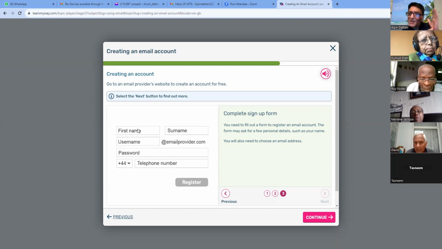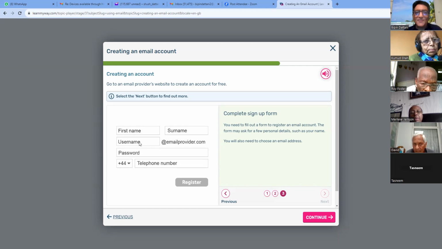And if you've got a tablet PC or a smartphone, you just tap your finger on it. Suddenly a keyboard will come up, and then you can type your name, your first name, Bipin. Then you put your finger here, click, and it says surname, Dattani. And then it says username. So you can give yourself a different username like Enderley Pulse or something like that, which is the name of the newsletter that Enderley Road Patients Association creates.